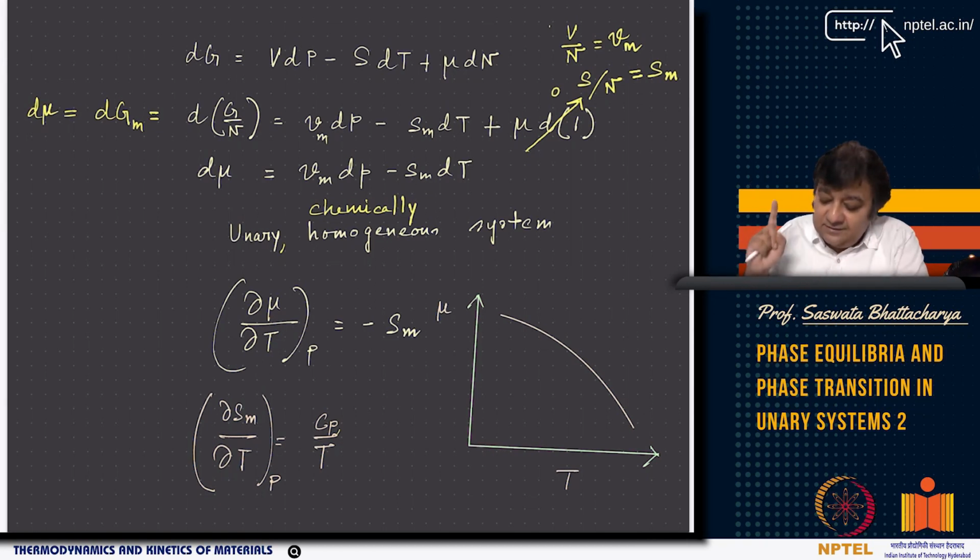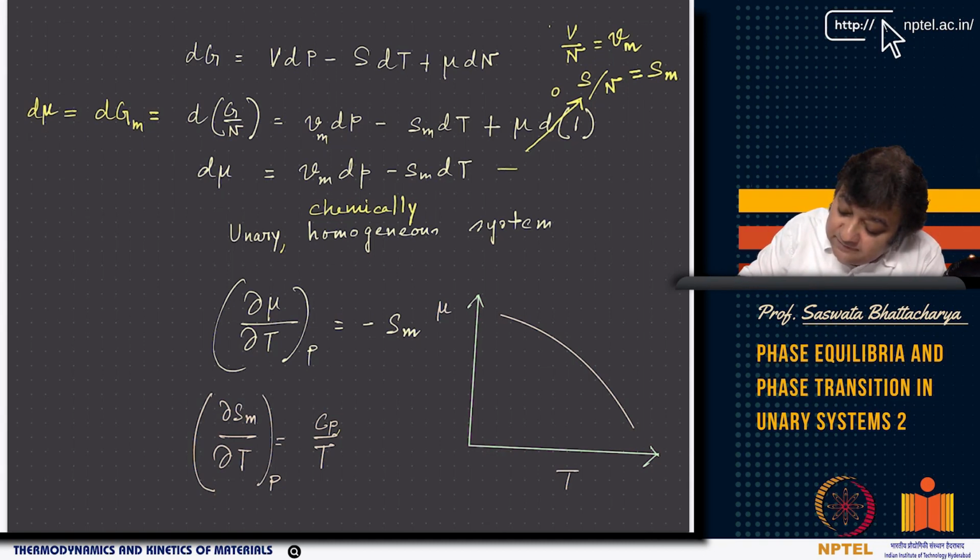That's why I'm repeating this again and again, so that you understand the nuances here. This is why we can use chemical potential or molar free energy in an interchangeable way. So basically there is no distinction here between chemical potential and molar free energy, right? Now, as you have already seen before, let us call this equation unary.